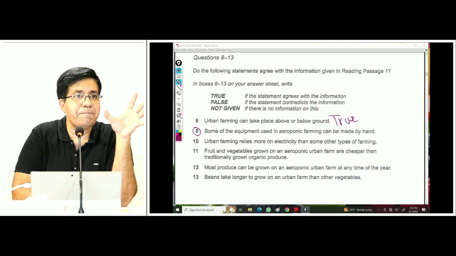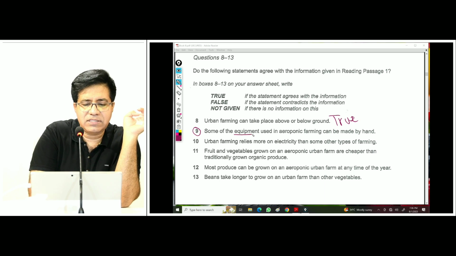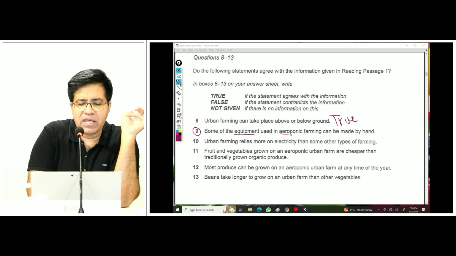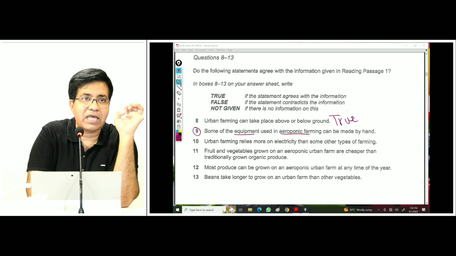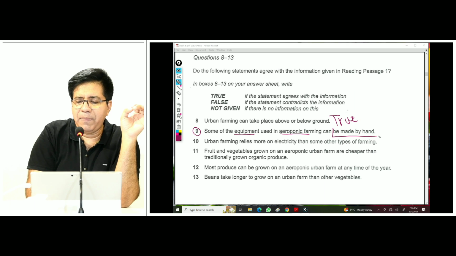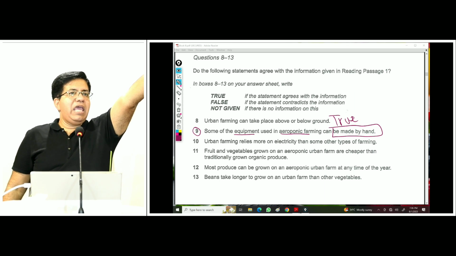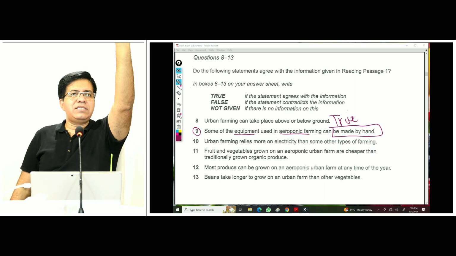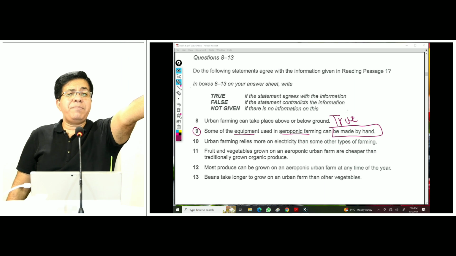Some of the equipment used in aeroponic farming can be made by hand. Now underline the word equipment. The clue word is equipment. Now look at me. If equipment can be made by hand, the answer is true. If equipment can be made through machinery only, the answer is false. And if they talk about equipment, but they don't tell us about manufacturing, how it can be made by hand or by machine is not mentioned, then the answer is not given.